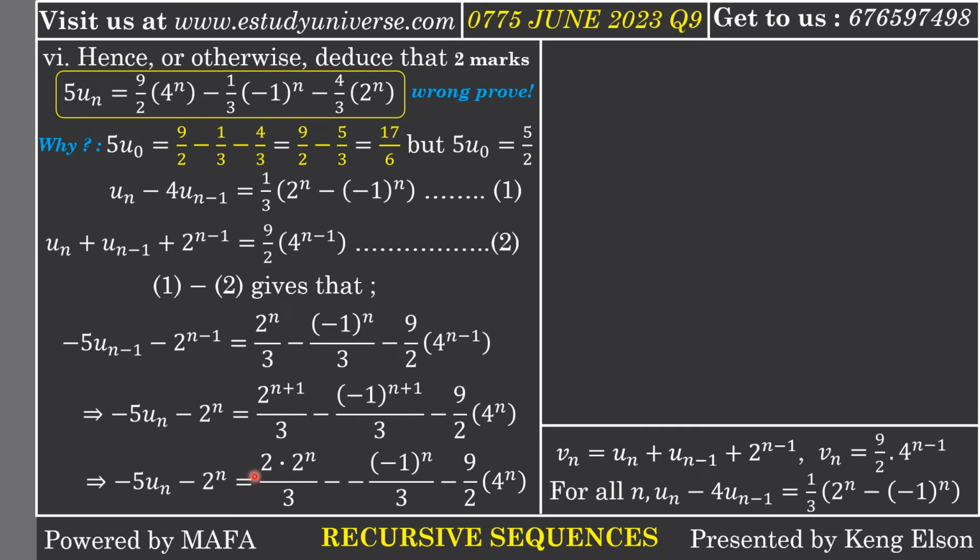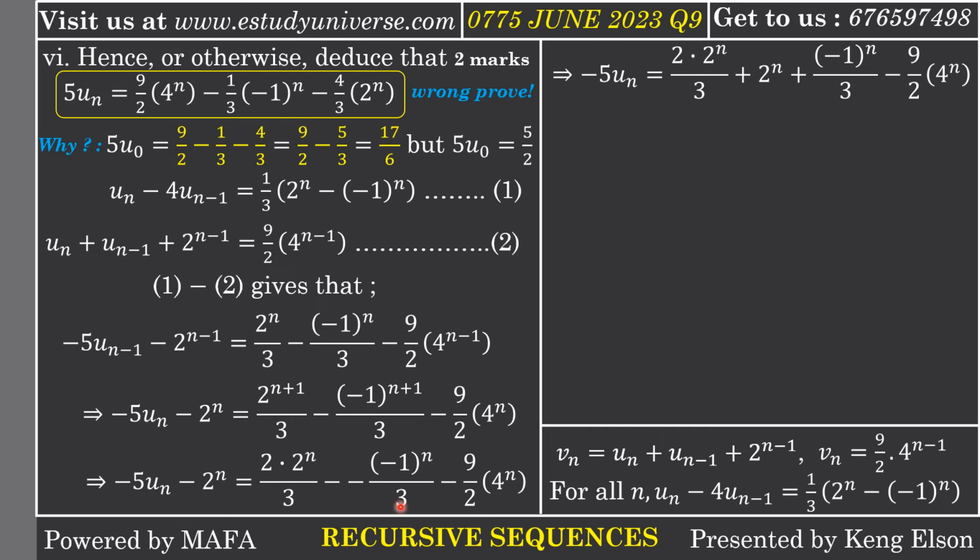Okay, from here now, what am I going to do? I just have to simplify. 2 to the n plus 1 is the same as 2 times 2 to the n. Now negative 1 to the n plus 1 is the same as negative times negative 1 to the n. In the previous step you saw how I took the negatives, this negative here represents negative 1. I multiply with this one to get n plus 1. This time around I am bringing it back down to its original position. So doing that, I now need to add 2 to the n on both sides of the equation. I take this quantity and add it to 2 to the n. These two negatives here become positive.